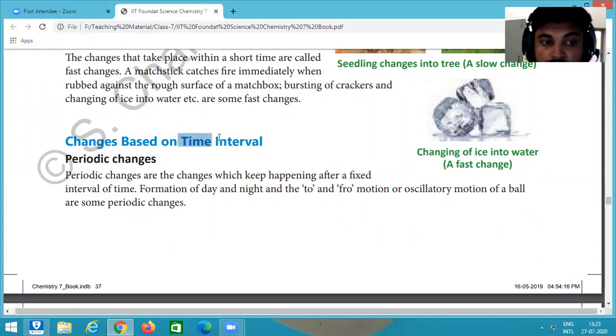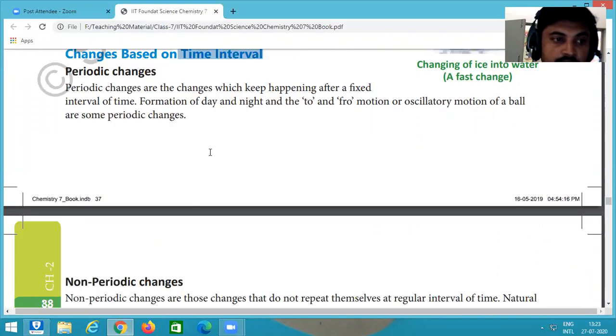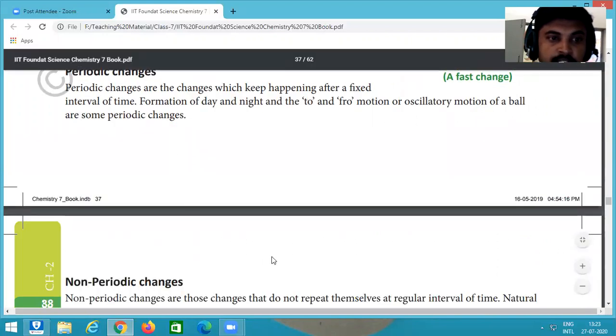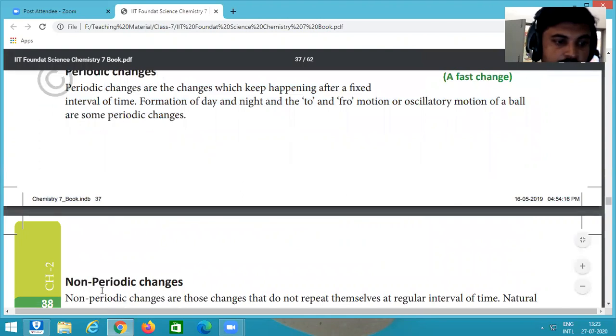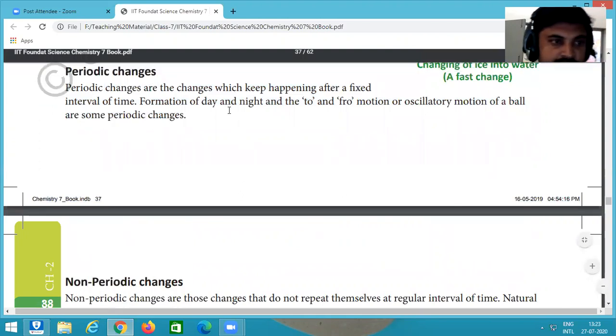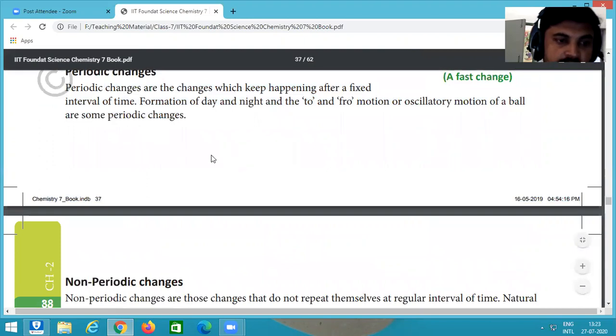There are two types of changes on the basis of time interval. The first one is periodic changes, and the second one is non-periodic changes. By an example, we try to understand what periodic changes are. For example, a wheel rotates.